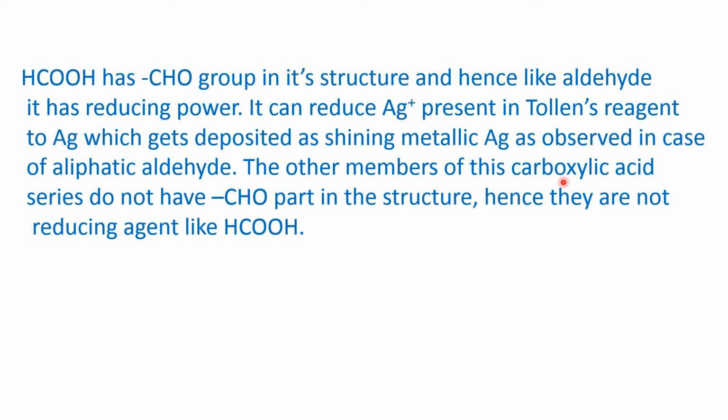The other members of this carboxylic acid series do not have this CHO part in the structure, hence they are not reducing agents like formic acid. So, formic acid is the unique member of the aliphatic monocarboxylic acids which possesses the properties of aldehydes. So, we have come to the end of this video. Thank you.